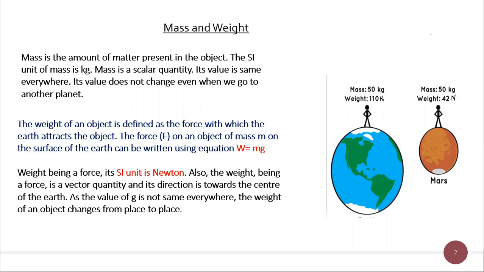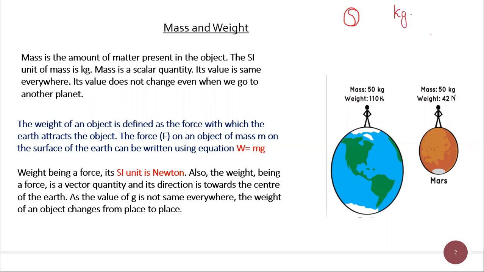Mass means the amount of matter present in the object or material present in the object is called a mass. For example, this is a rubber ball. Mass of this rubber ball means how much quantity of rubber is used for making this ball. That is called the mass of this rubber ball. Is that clear? Now, unit of mass is kilogram.